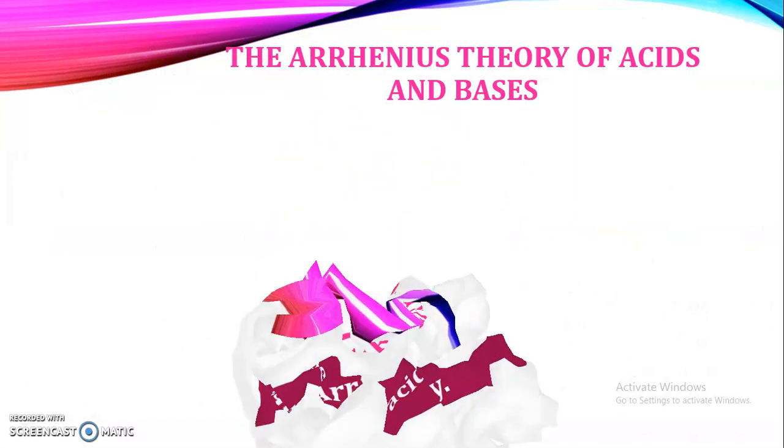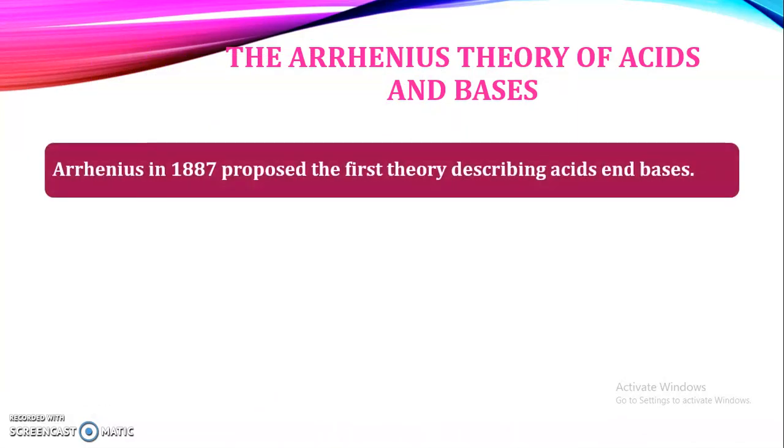What is this Arrhenius theory? Arrhenius in 1887 first proposed this theory, which describes the behavior of the acid as well as the base. He compiled certain definitions for the acid and the base, and how the reaction between them occurs. As it is the first theory proposed by Arrhenius, some of the facts that he proposed stood correct, but some were not correct.